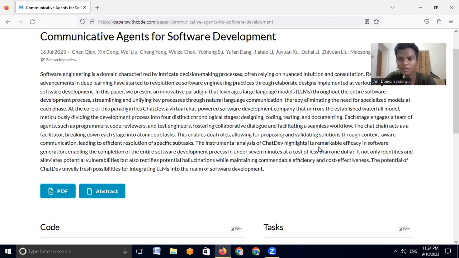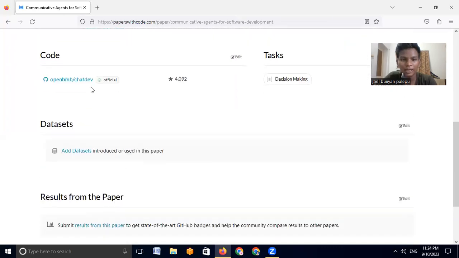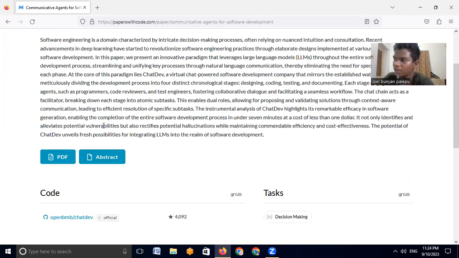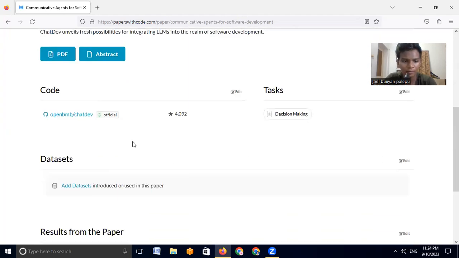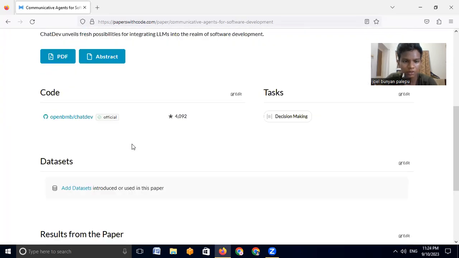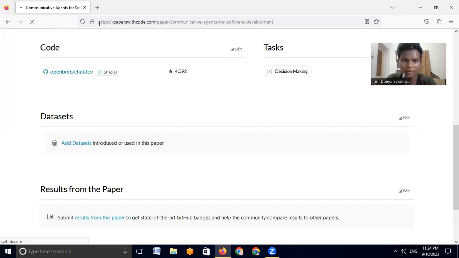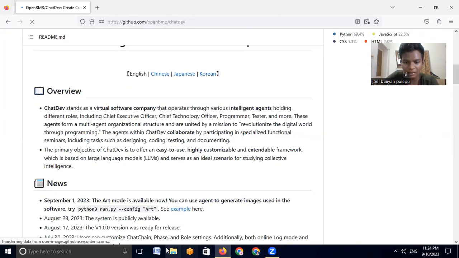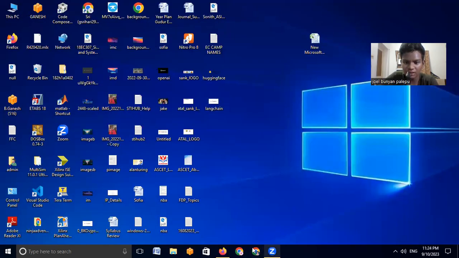Here, I have gone away from the topic, but I'll just try to use it. We'll try to use this ChatDev, give it a prompt, give it a task, and ask it to fulfill it. So let's get started. I think we have the steps on GitHub. I haven't tried it yet, so I'll just try it.